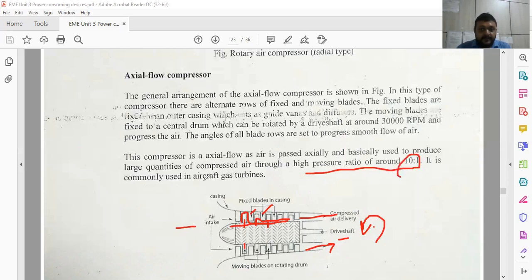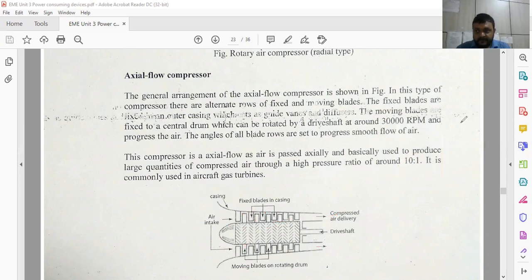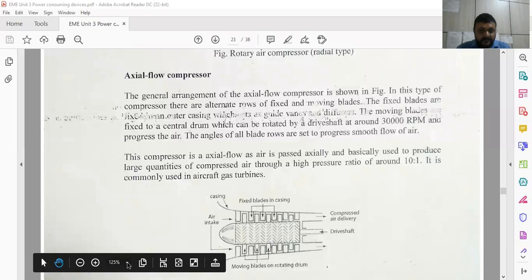It is commonly used in aircraft gas turbines. Here you can see the rotation of the shaft is 30,000 revolutions per minute, so a considerable pressure ratio is achieved. So this is about the axial flow air compression, and this is about the compressor.